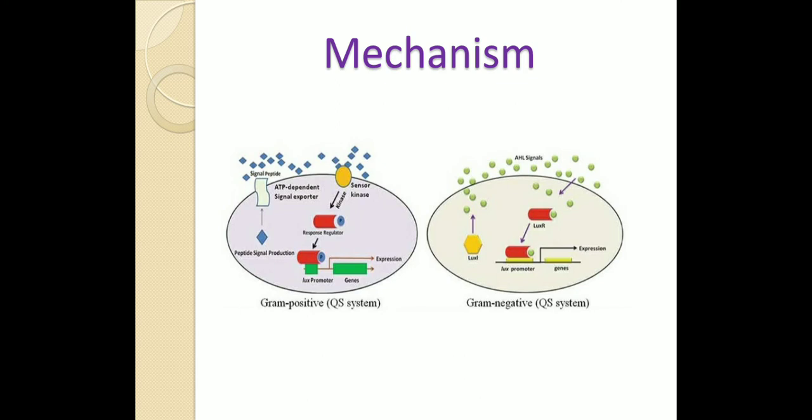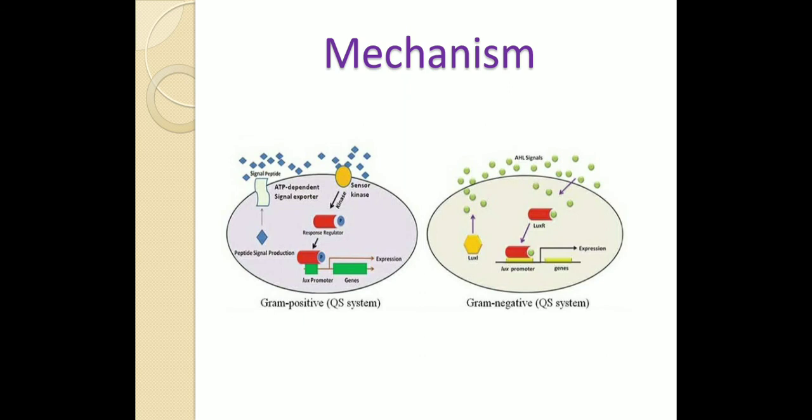So what is the mechanism in gram positive bacteria? They use auto-inducing peptides as their autoinducers. When these bacteria detect a high concentration of AIPs in their environment, that happens by way of auto-inducing peptides binding to the receptor and activating the kinase system. The kinase phosphorylates the transcription factors which regulate gene transcription. This is the two component system which we already saw in the previous video.